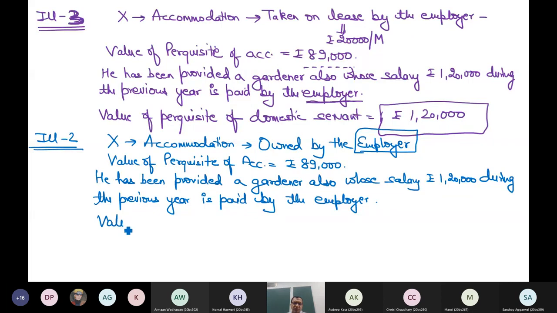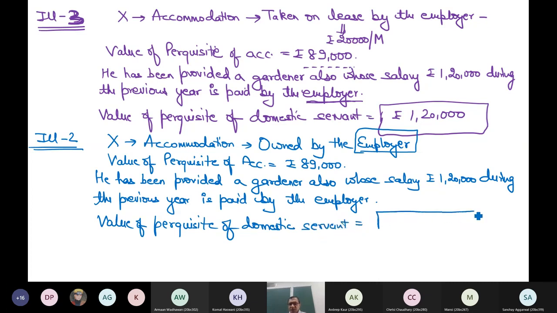Can you tell me in this case value of perquisite of domestic servant, which will be taxable in my hands? When I will compute my income, I will include this value. So can you tell me what is this value?